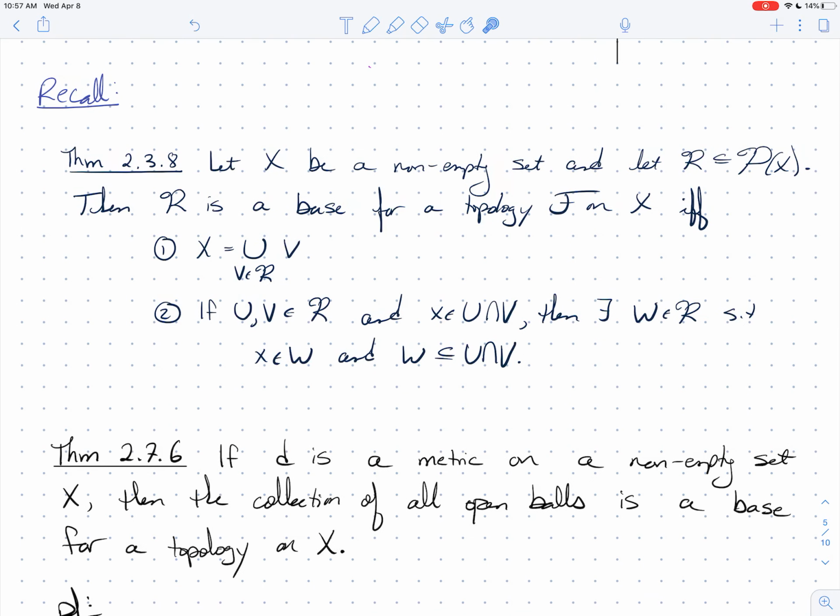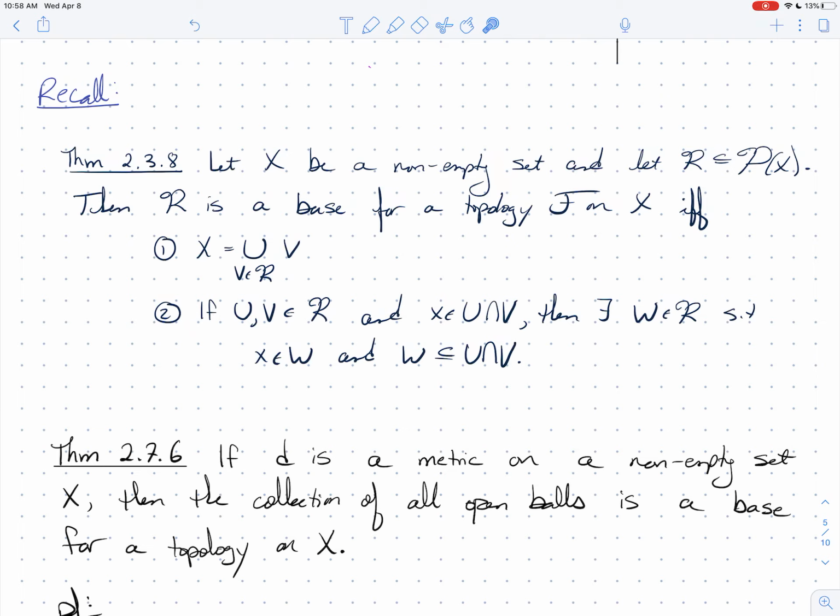So here's the theorem. If you have a non-empty set X, and R is just, I wrote it as a subset of the power set of X. It's just a collection of subsets of X, okay? So the question is, when is this set R a base for a topology F on X? Well, it's a base for a topology if and only if, one, you can write X as a union over everything in R. When you union up every set in R, you get all of X.